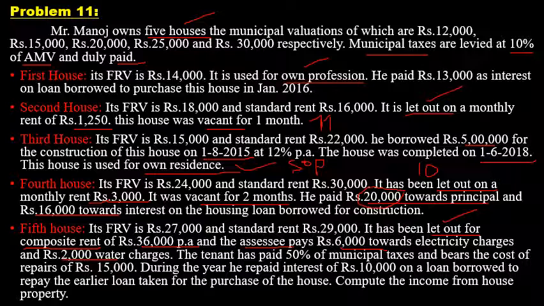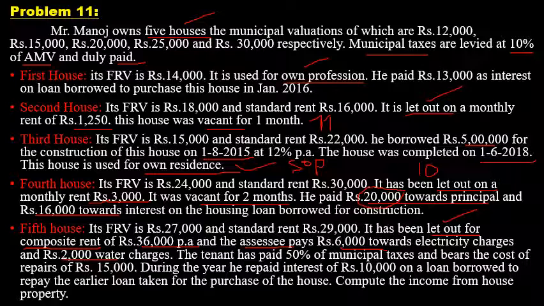This 6,000 is also income for the assessee, and even 2,000 is also income for the assessee, but it is not considered under the head income from house property. That will be considered in other heads. So that is about the composite rent. Whenever the composite rent is given, from that rent the cost of other facilities which has been paid by the owner, that is important, it has to be paid by the owner, not by the tenant, has to be deducted from the composite rent.